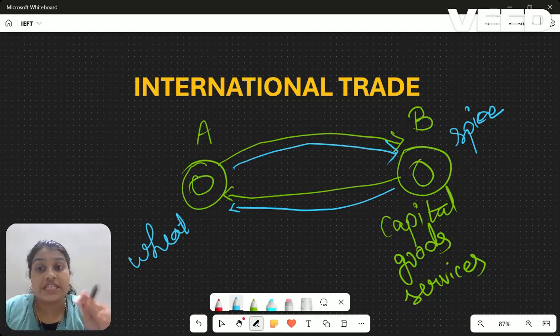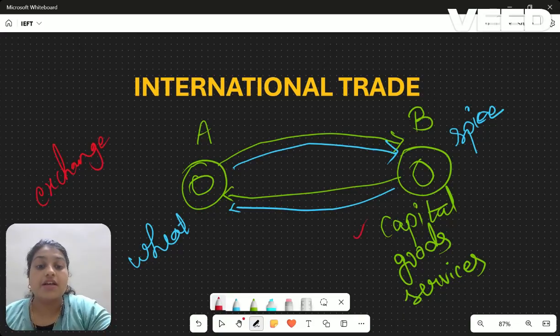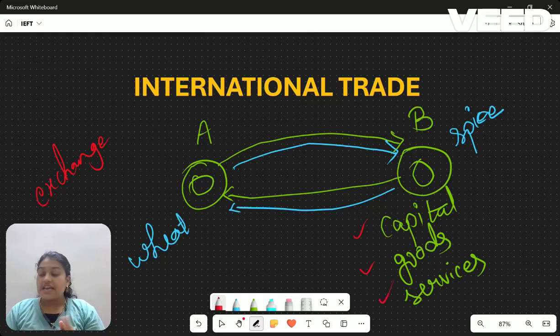So there is a trade. This is an example of a trade. They are exchanging commodities, so the keyword here is exchange. International trade means the exchange of what all things? Capital, goods and services across international borders.